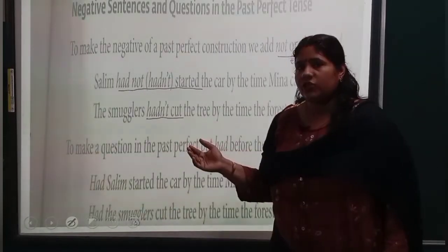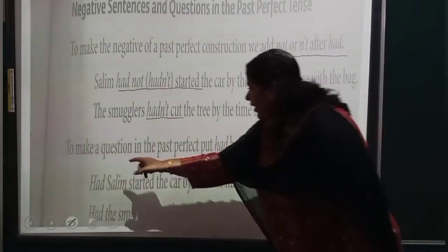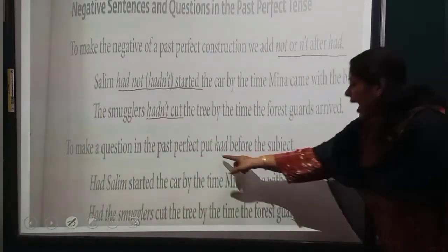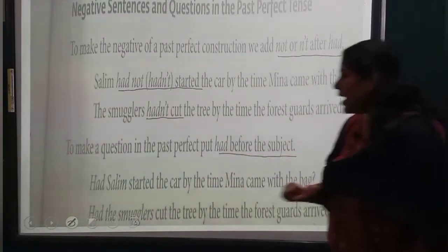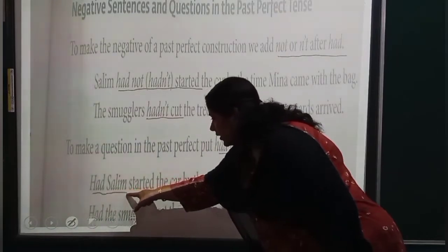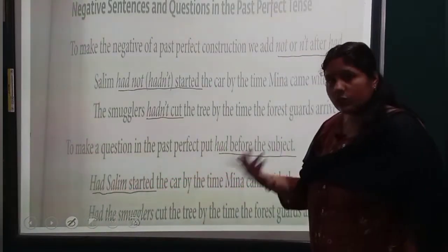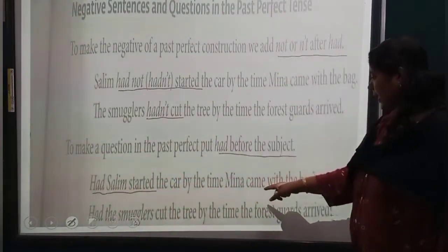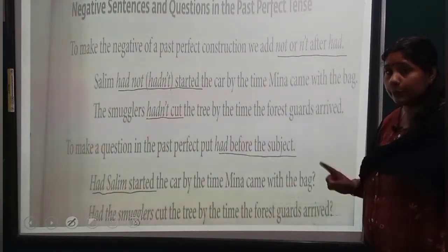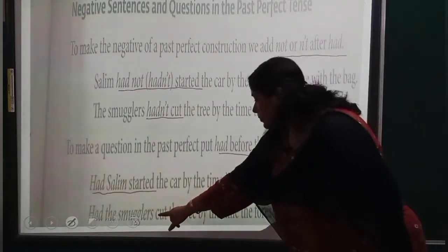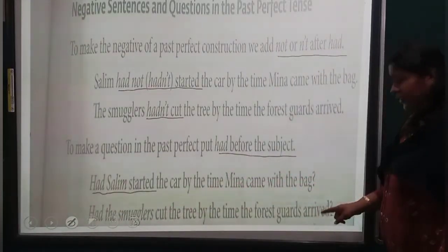Now, to make a question, what is the format for that? To make a question in the past perfect, put had before the subject. For example, had, subject, started, that is the V3 form. The car by the time Meena came with the bag, question mark. Don't forget to put that. Had the smugglers cut the tree by the time the forest guards arrived?